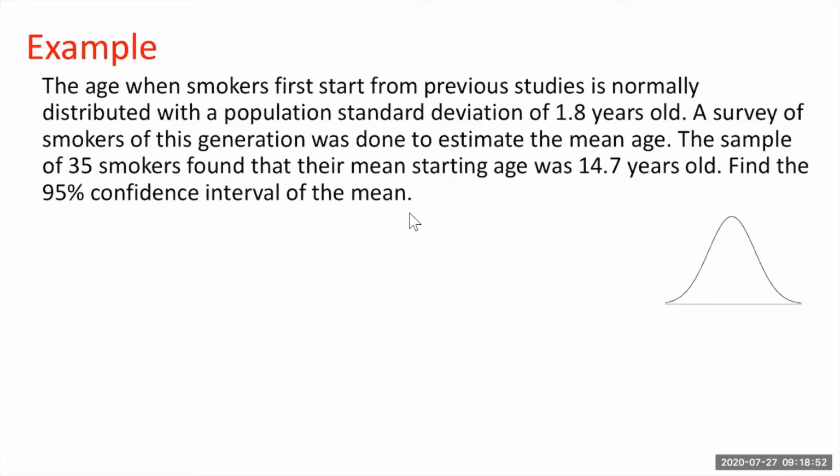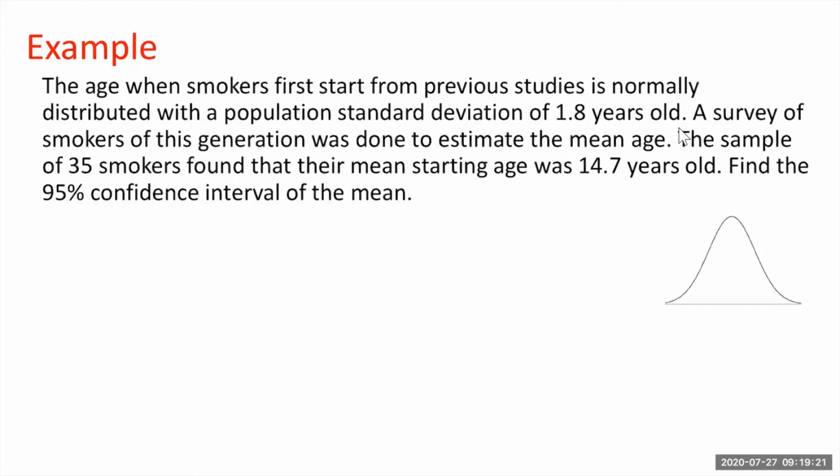Okay, here we need to know something. Let's find out what is given. The age when the smokers first start from the previous study is normally distributed. So we are talking about the age of the smokers when they start smoking. If we study everyone, that is the population, it is normally distributed with a population standard deviation of 1.8 years old.